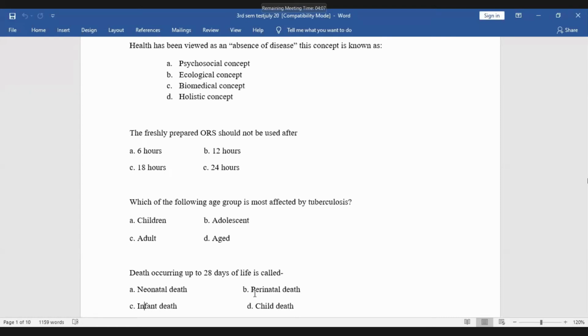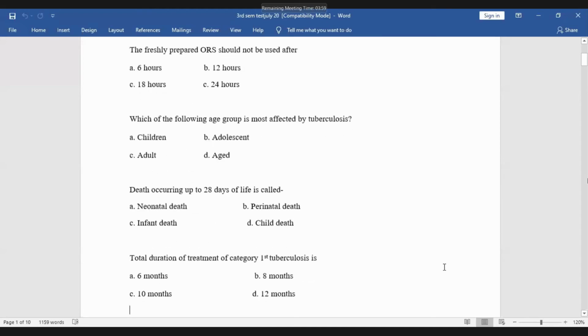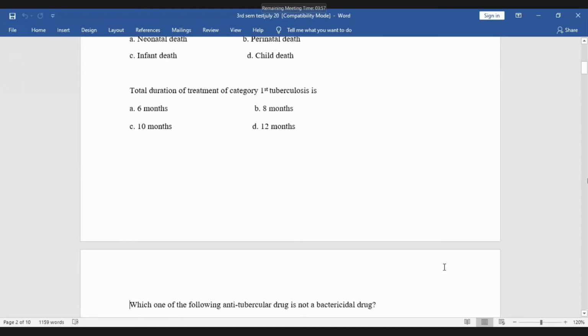Okay, next question for Bipu. Total duration of treatment of category 4. Previously it was category 1, category 2. Now it is called new cases and the retreated cases. So this is for new cases. So total duration of treatment of category 4 tuberculosis is 6 months. Okay, thank you. So the right answer is 6 months.